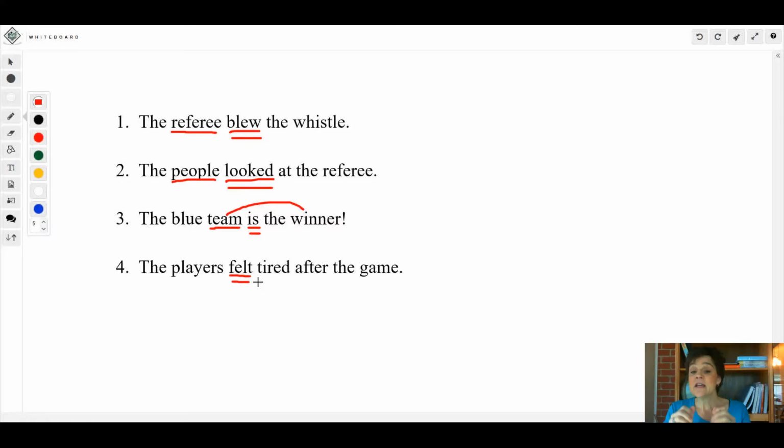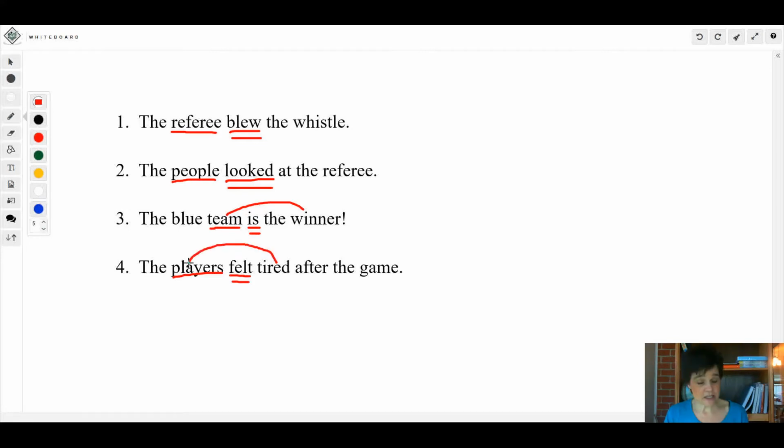What's your subject? Players. So what word in the predicate is renaming the subject? There's a way you can find that. There's a question you can ask. You can say, the players felt who or what? Tired. Now this is not a noun, is it? It's an adjective. It's describing the way the players felt. Remember, it either renames or describes. That's what a linking verb does. It links. Does that make sense? Okay, I hope you can do that.